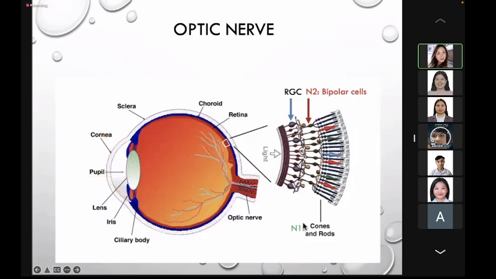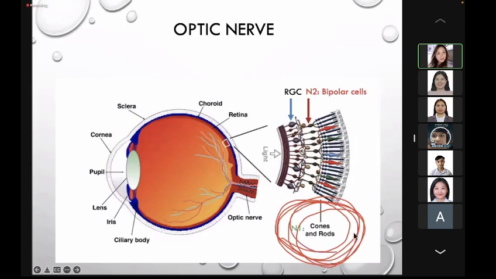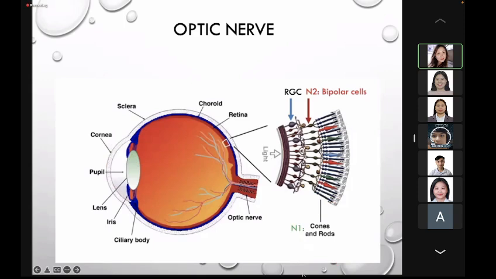So again, the first order neuron is located here at the retina, specifically the cell bodies of the rods and cones. Okay, the cell bodies of the rods and cones are found in the outer nuclear layer of the retina. Okay, so here, you have the bipolar cells.